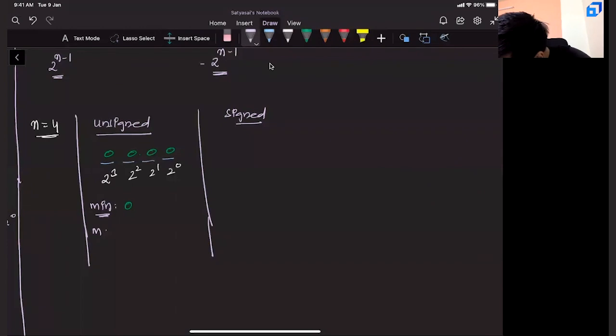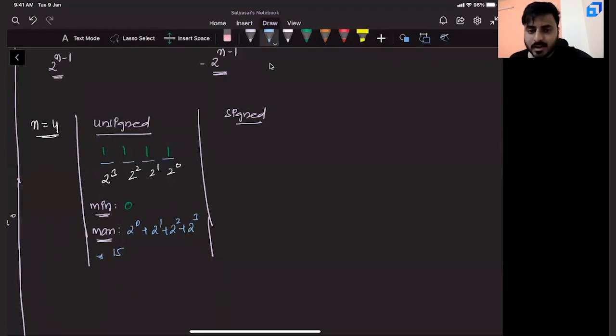Similarly, tell me when can you achieve maximum value? What is the maximum value you can achieve? Right. Can I say if you place all ones here, then this entire thing becomes 2 power 0 plus 2 power 1 plus 2 square plus 2 cube. What is this entire thing? This entire thing is nothing but 15, right? That means the minimum number I can achieve is 0, maximum number I can achieve is 15, and I can achieve all the elements between 0 to 15.